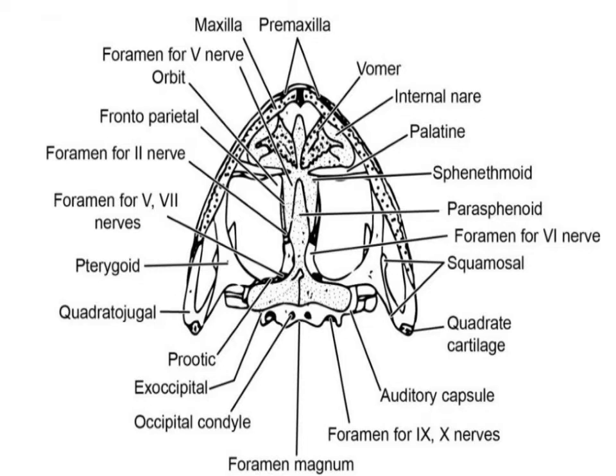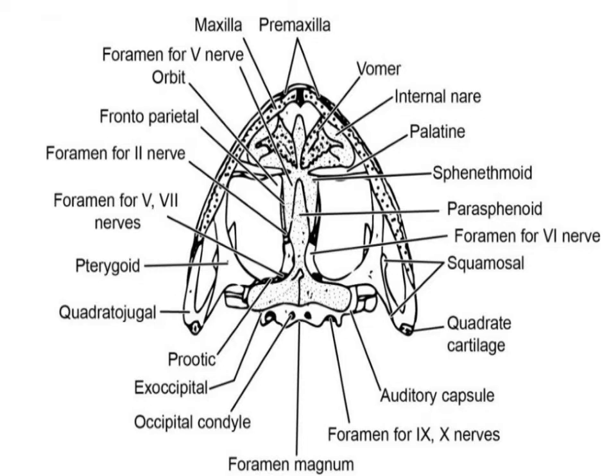So you can find an auditory capsule on either side of the cranium.